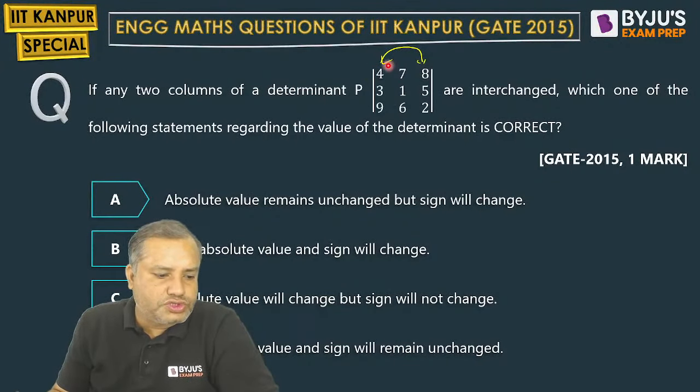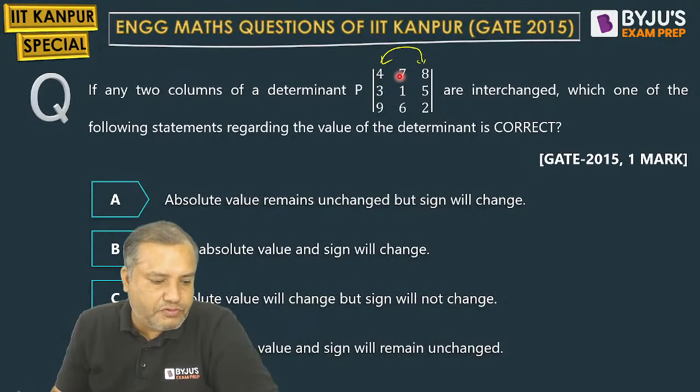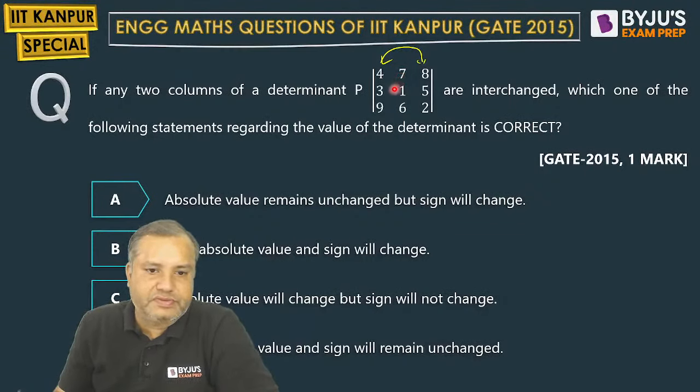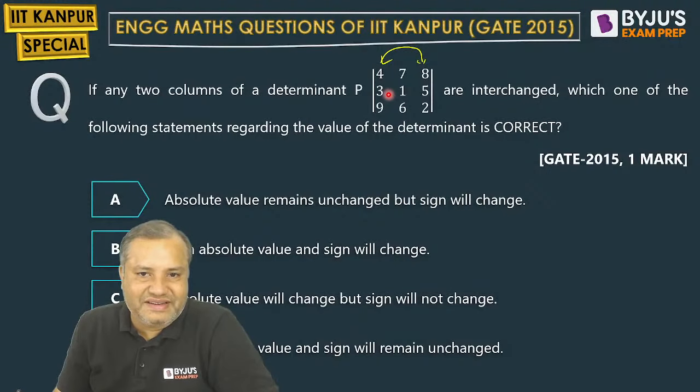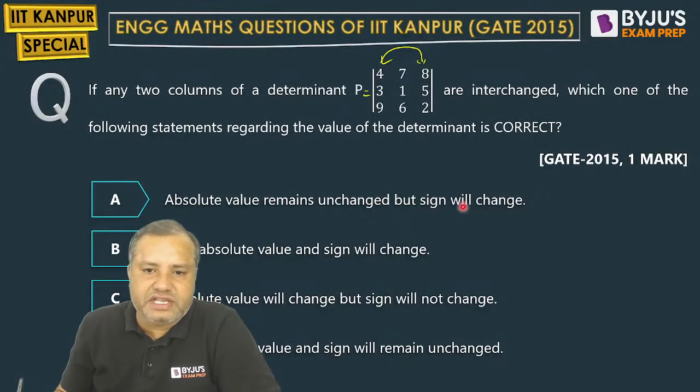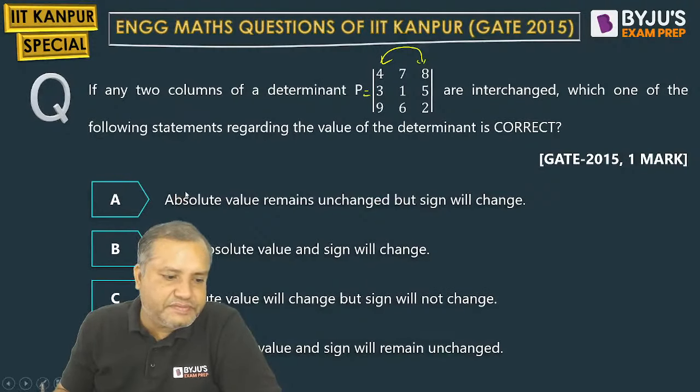When two rows or columns are interchanged, what happened? When two columns are interchanged, determinant value is multiplied by minus sign. So its absolute value remains unchanged, but sign will change. That is the reason. It seems option A is the correct one.